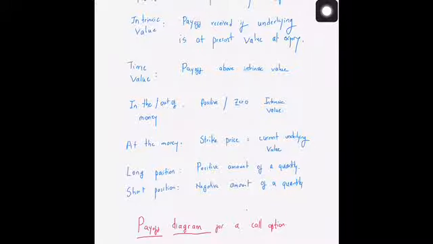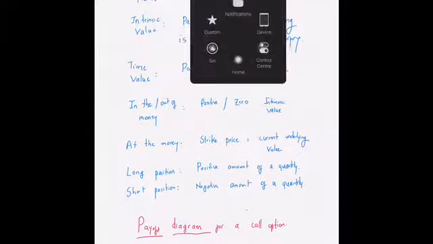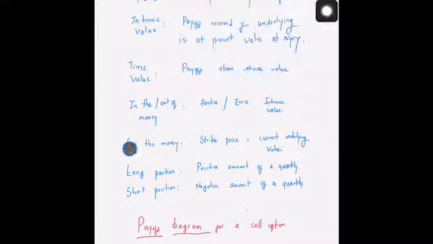An option which is at the money has a strike price which is equal to the current underlying value. So if the strike price is equal to the value of the asset at the present time, then that particular option is called at the money. Another definition that is going to be used again and again is a long position. If you are in a long position in a particular contract,